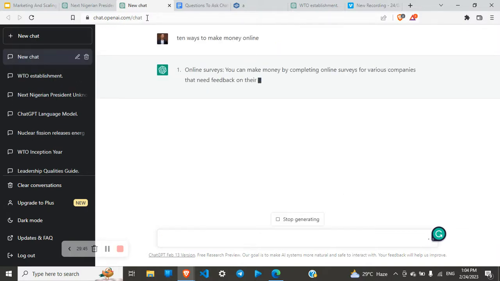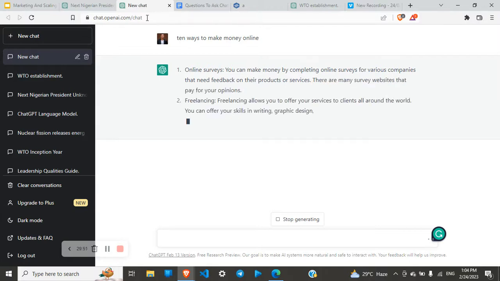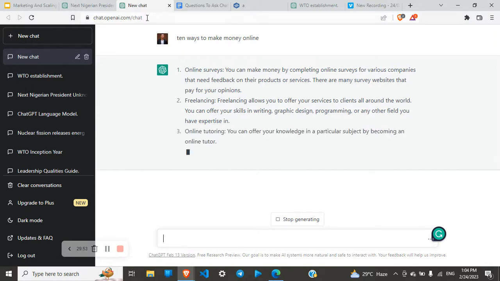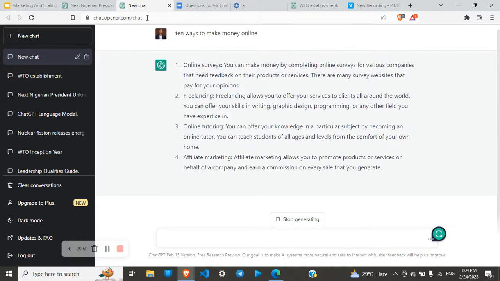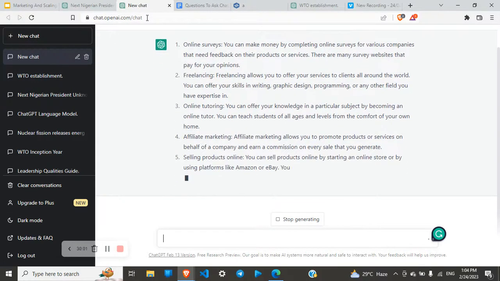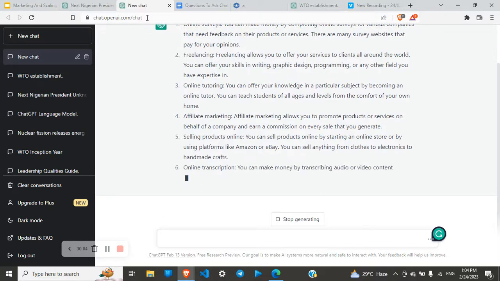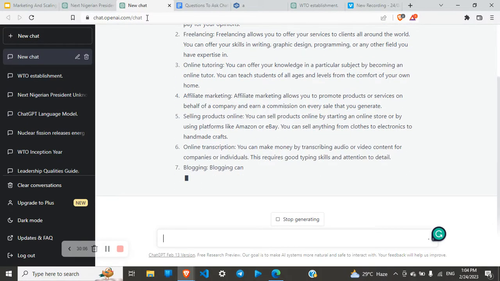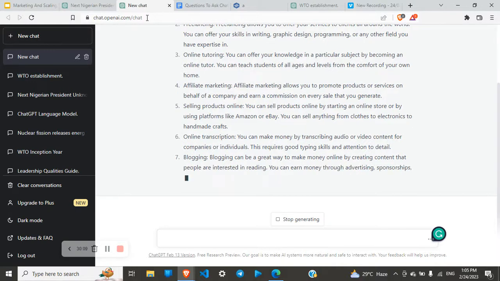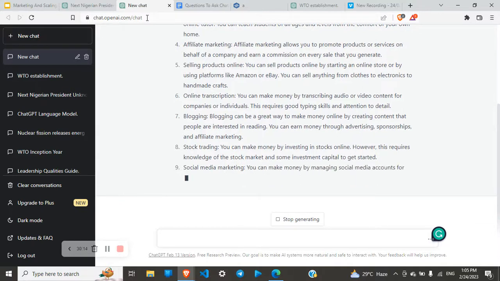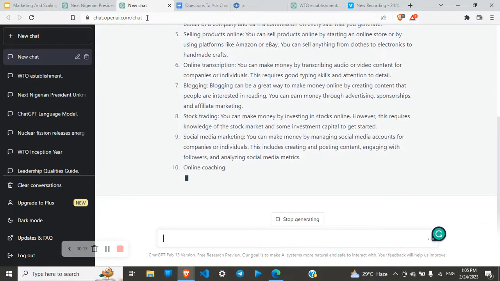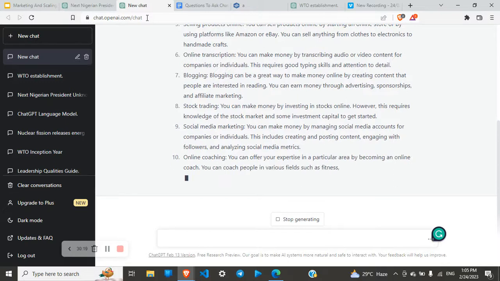So let's see. Number one, online service, freelancing. So you can make applications. You can use ChatGPT to do a professional CV or a resume. Start applying for jobs on freelancing websites like Upwork, Fiverr, and as many as you can, right? And start offering every one of these services you can from the comfort of your home. You can literally research about these things from ChatGPT, solve people's problems, give them the solutions. They pay you for it while you're at the comfort of your home using ChatGPT.